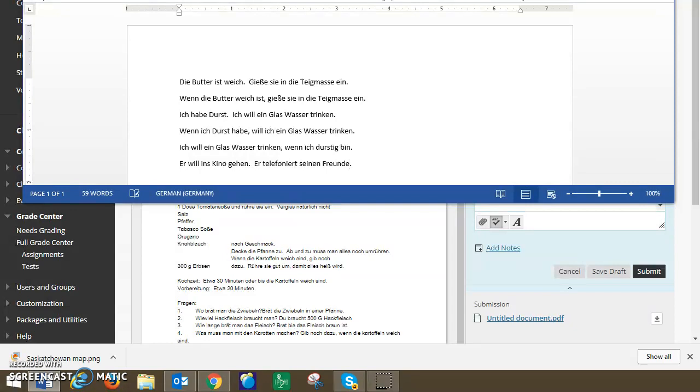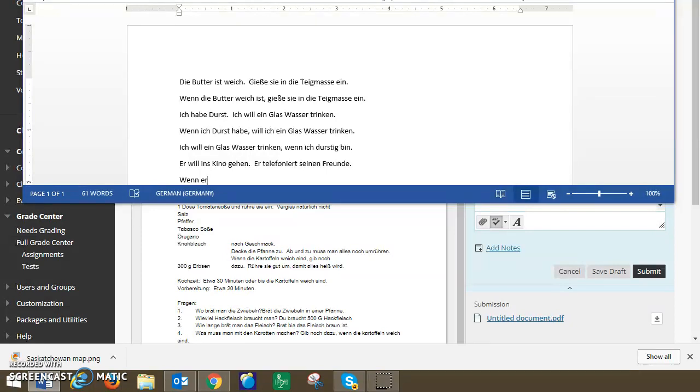Last one here: he wants to go to the cinema, and he telephones his friends, or calls his friends. If again we start with a wenn, we have two verbs, will, that's my helping verb, and then gehen. Order of operations, kind of, if we take a look at a math context: because I've used will, my main verb is at the end of the phrase, in the infinitive. Now as I complicate the matter and add a conjunction, which is introducing a dependent clause, the helping verb goes after the main verb.